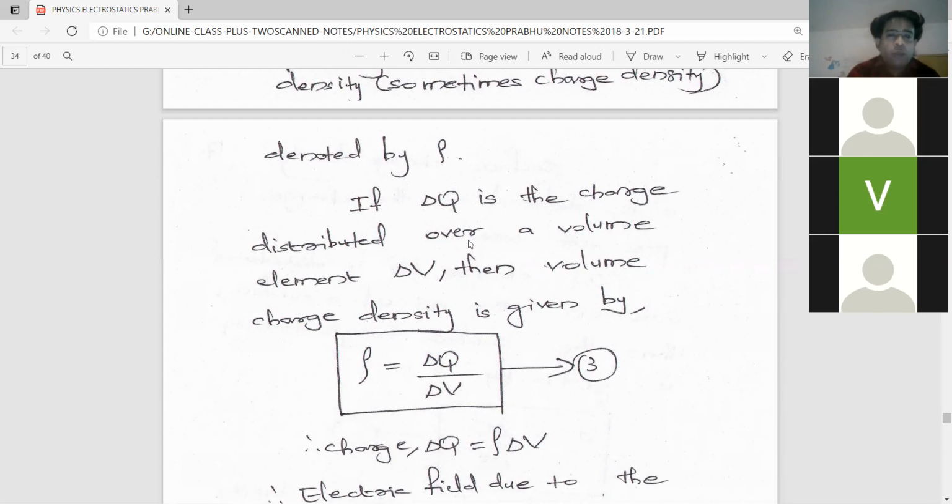So again I am repeating, volume charge density is the charge concentrated per unit volume.